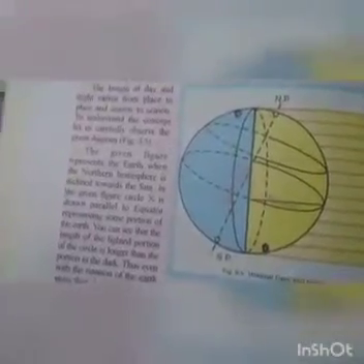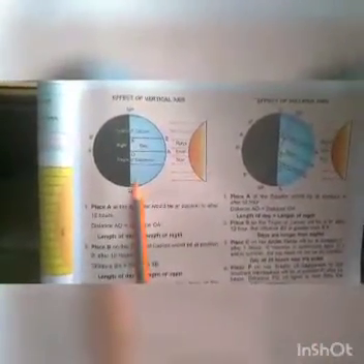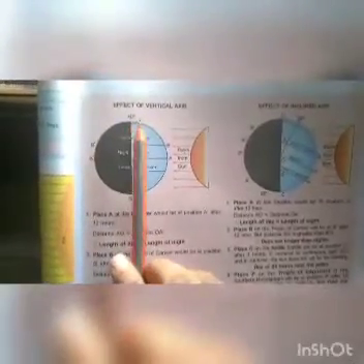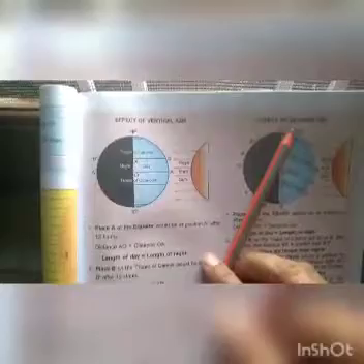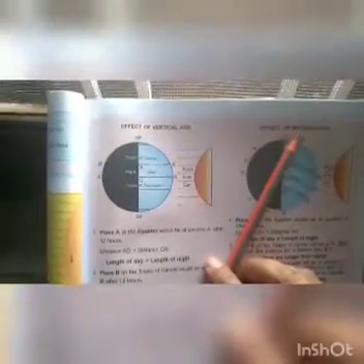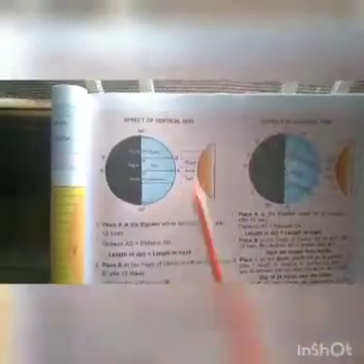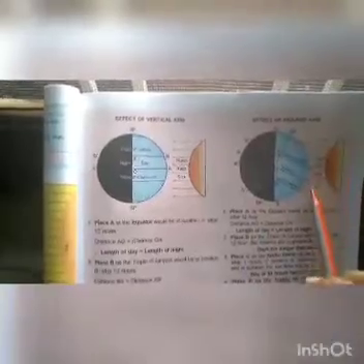Clear? Okay, now next is the effect of vertical axis and inclined axis. Now look at the two pictures here. One is the picture showing the effect of vertical axis. So the axis is like this, vertical, right? Now the second figure is the effect of inclined axis. So this is the actual position of the Earth's axis, and the axis is inclined at 66.5 degrees. Clear? Now see the rays from the sun, and see the position of the Earth here and the position of Earth here. You compare these two diagrams.